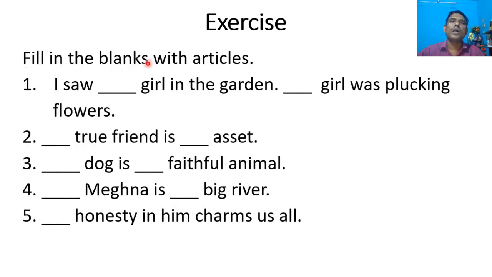Fill in the blanks with articles. Number 1. I saw dash girl in the garden. Dash girl was plucking flowers. Number 2. Dash true friend is dash asset. Number 3. Dash dog is dash faithful animal. Number 4. Dash Meghna is dash big river. Number 5. Dash honesty in him charms us all. Dear students, think deeply about the answers.